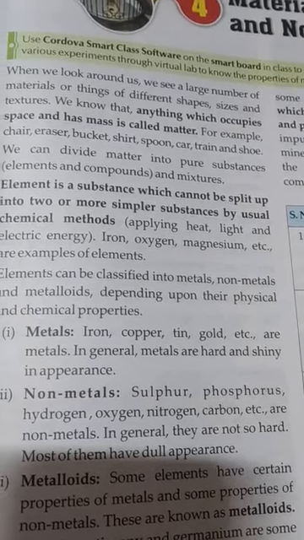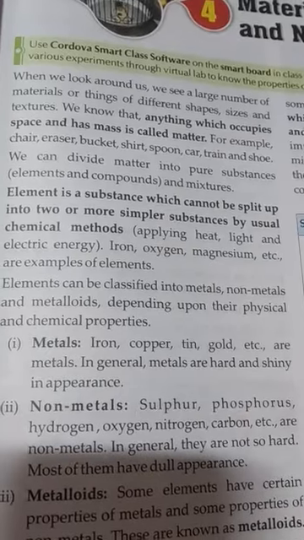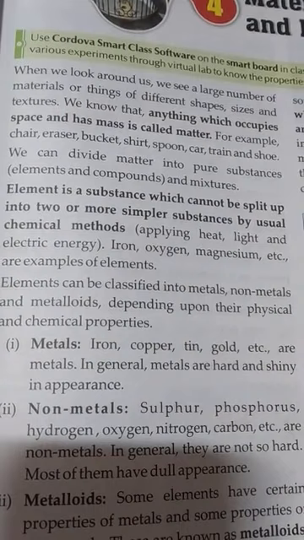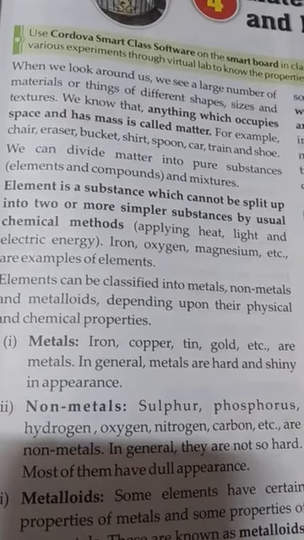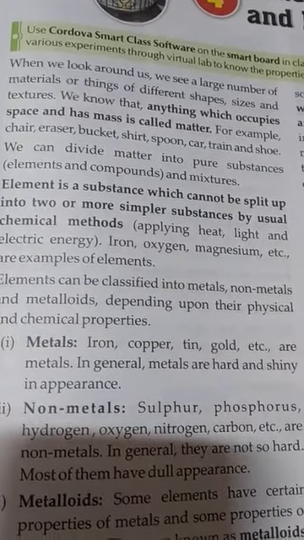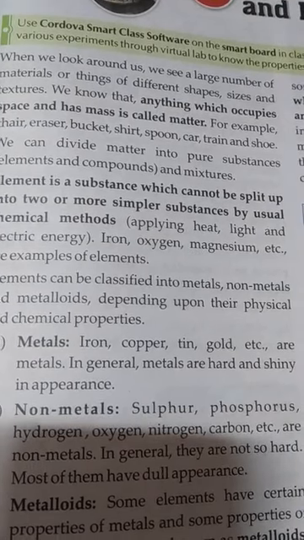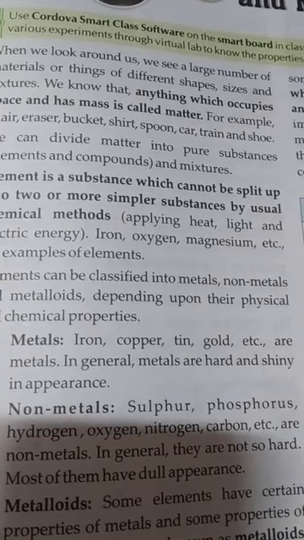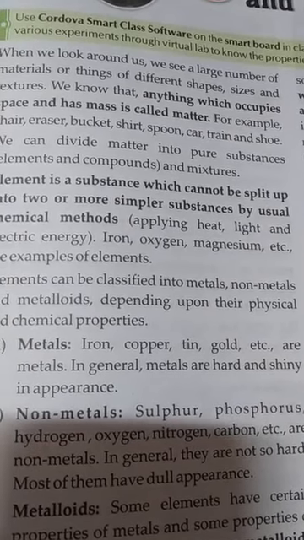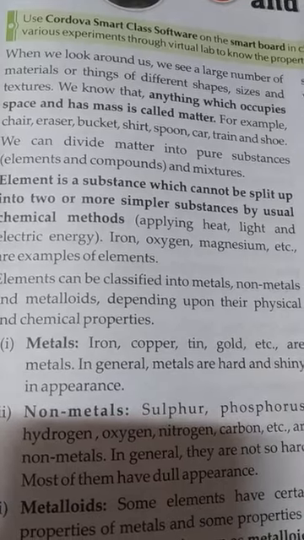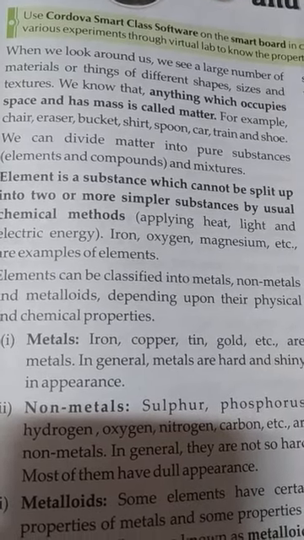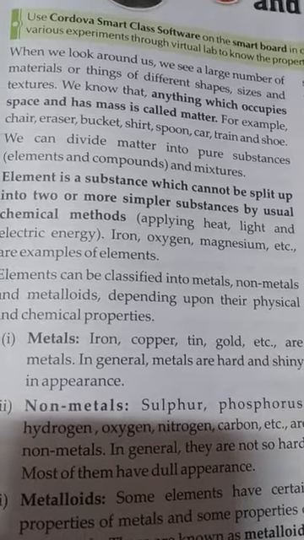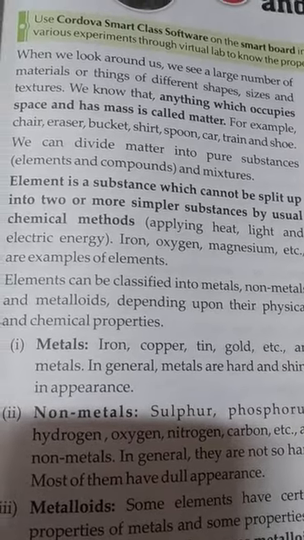They have different shapes, sizes and textures. Different elements have different properties; iron is not the same as aluminium, which is not the same as oxygen. So according to their properties, we classify these elements into metals and non-metals.